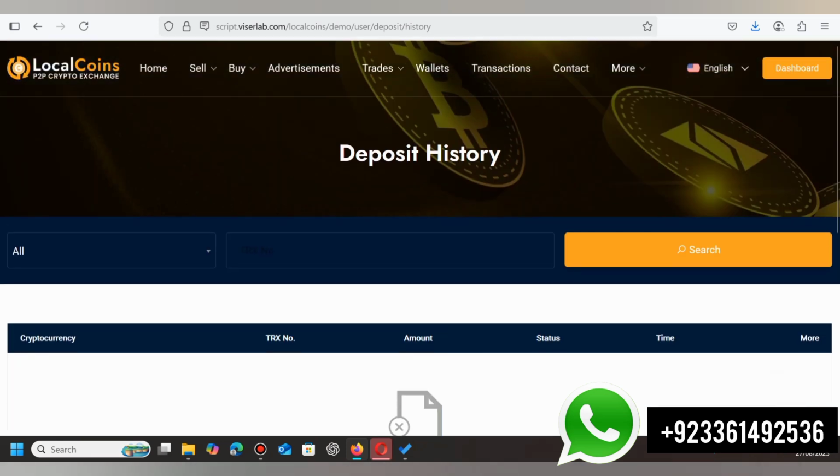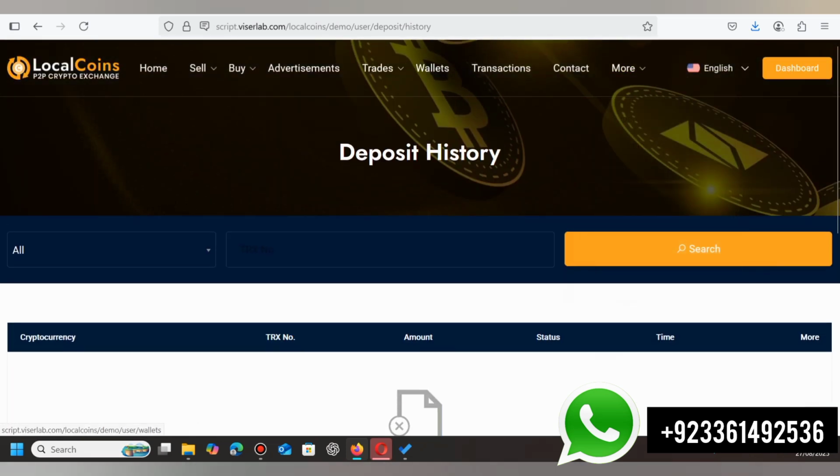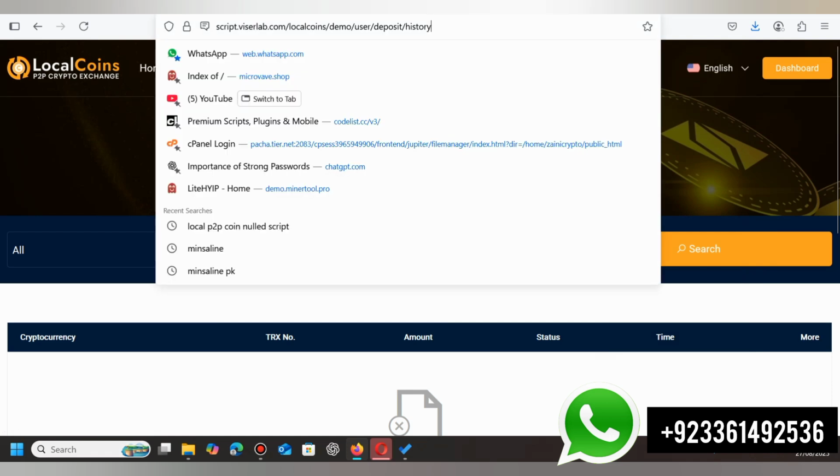So first we will see the deposit methods. So these are all the deposit history, and here are the withdrawal history, referral history, and these are all the settings of the user dashboard. So let's see the admin panel of the website, how the admin looks like and how we are going to control it.